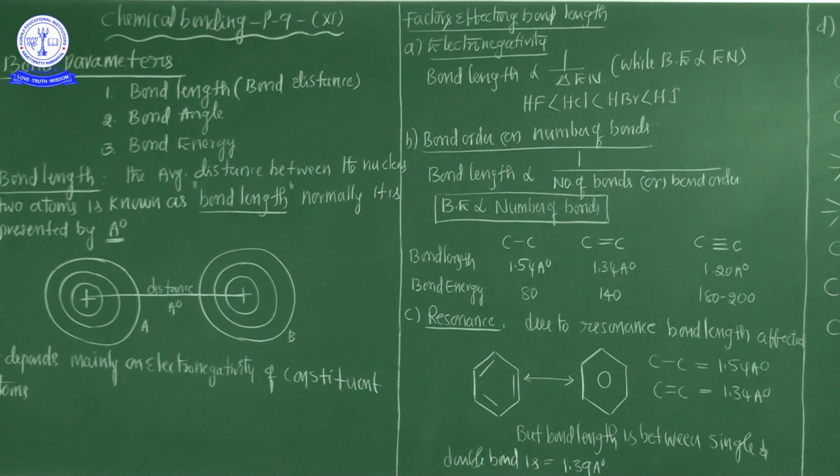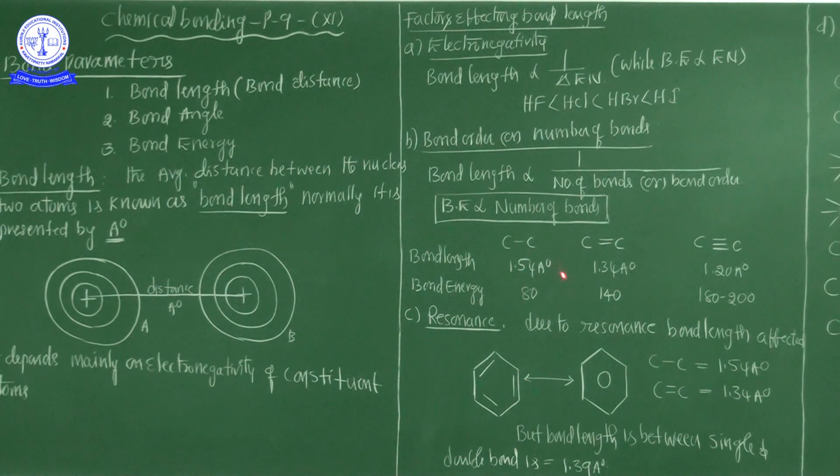Now see, if it is a carbon to carbon single bond, the bond energy value is very low. Already I said bond energy depends on the number of bonds. If the number of bonds increases, bond energy also increases. But for carbon to carbon single bond, the bond energy value is only 80. Next, for carbon to carbon double bond, the bond energy value is 140 kilocalories.